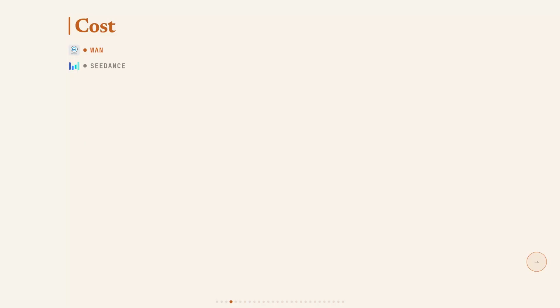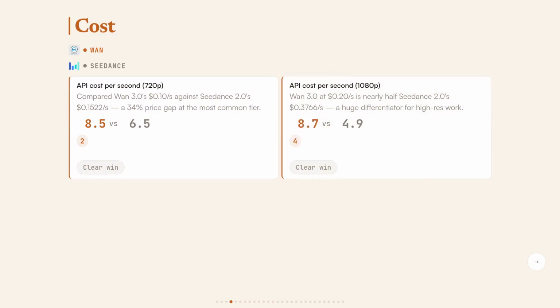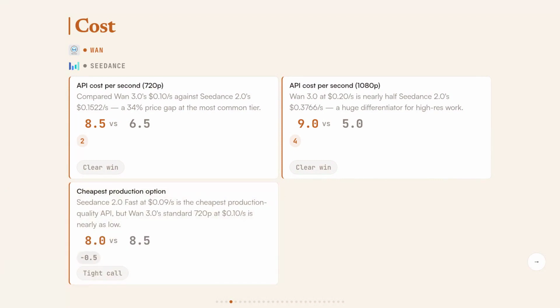At 720p, Wan 3.0 runs $0.10 per second, versus Seedance 2.0's $0.1522. A 34% gap at the most common tier. Step up to 1080p and Wan is nearly half the price. The one honest caveat is that Seedance 2.0 Fast at $0.09 per second is the cheapest single option in the whole table, but that's a speed-limited tier, not a quality match.